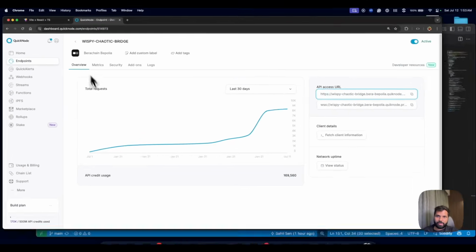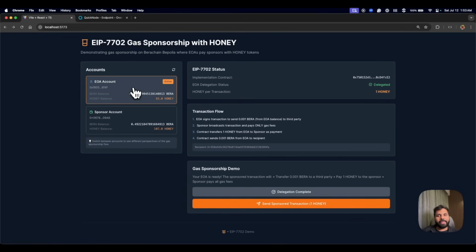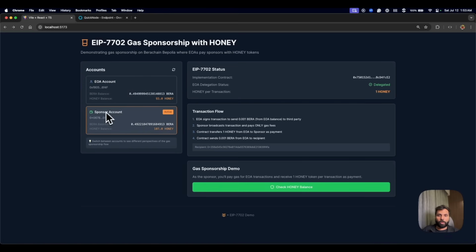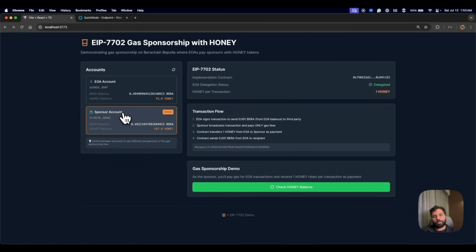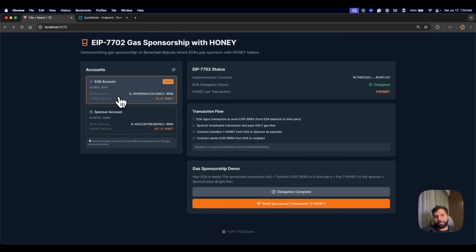Now this is the smart contract using which our EOA can send some Berachain tokens to a third party address, and the gas for that transaction will be paid by the sponsor account. For that, our EOA account will send a honey token to the sponsor account as compensation for the gas. Now, since we want to show EIP-7702, that functionality of the smart contract will be performed by our EOA account itself. So our EOA account will act as a smart contract in this case.